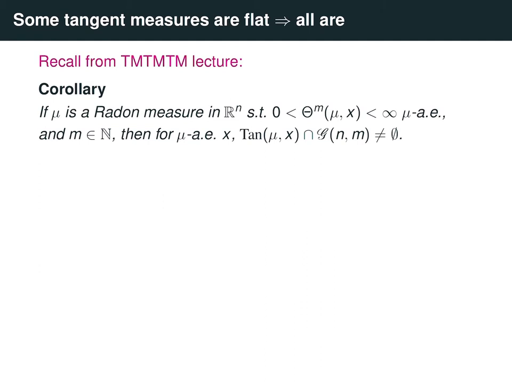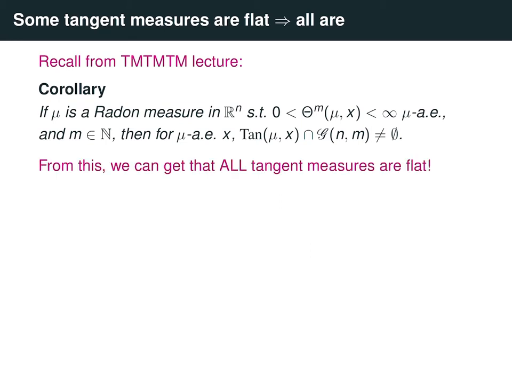we used that result to show that a measure whose densities exist almost everywhere must have at least one flat tangent measure at almost every point. So hence, so far, we know that if densities exist almost everywhere, all tangent measures are uniform, and at least one must be flat. It turns out that if this is the case, then that forces all tangent measures to be flat.